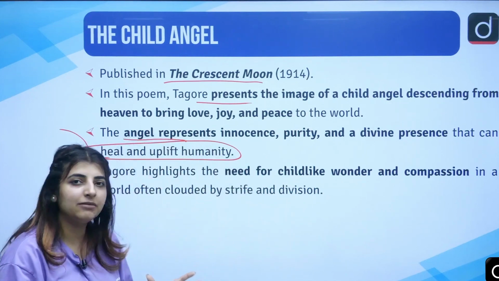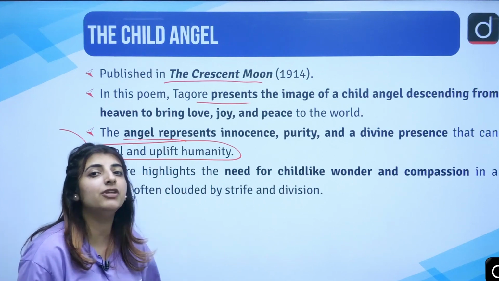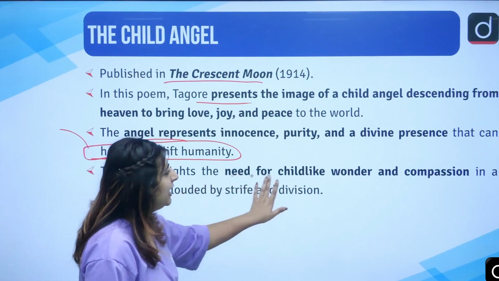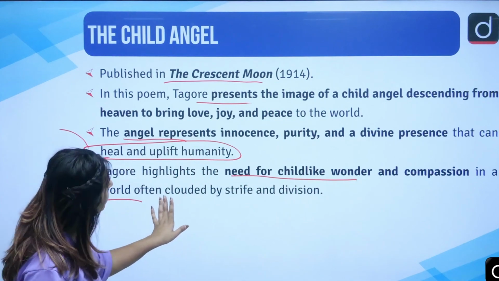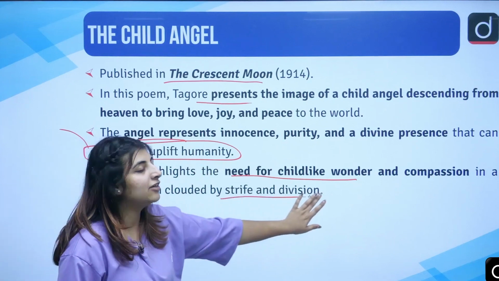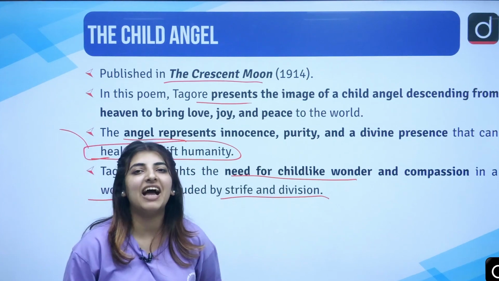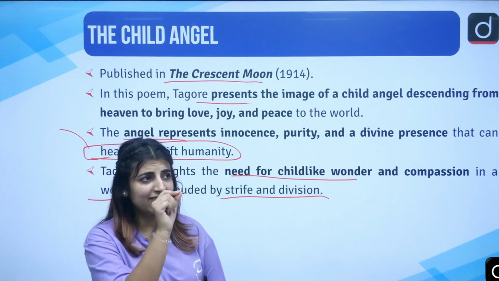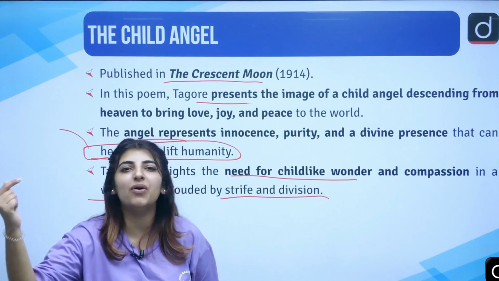Correct? So humanism, of course, was about what? That the human being is the center. Humans should be given much importance. Need for childlike wonder and compassion in a world which is often clouded by strife and division. We say that dil to bachcha hai ji, or maybe you should have somewhere or the other, right? You should have that little child in yourself even if you grow after years.